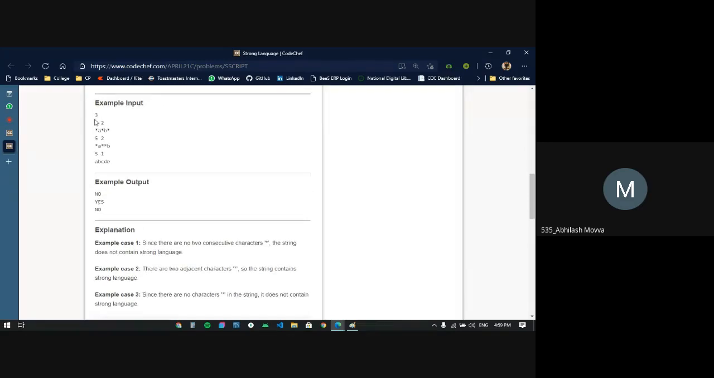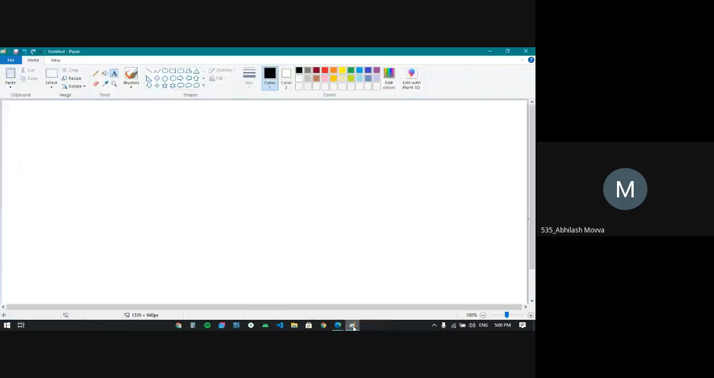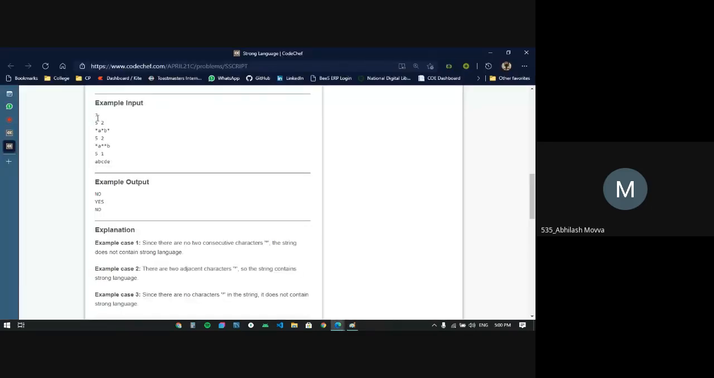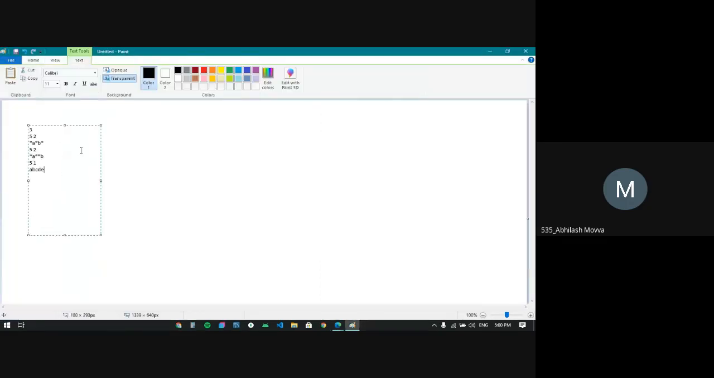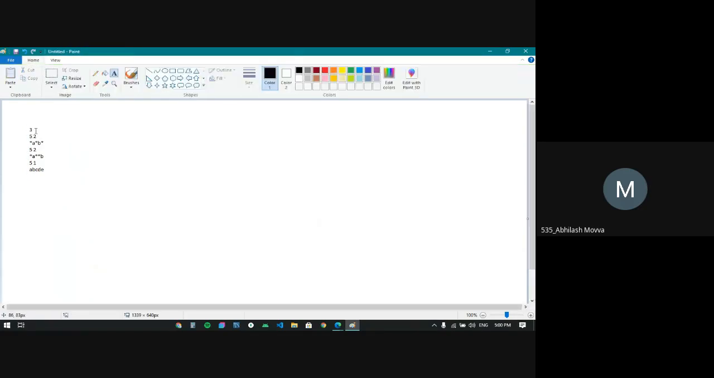So here's the sample input, and we need to achieve the sample output. It is very simple. First, I'll explain an approach, then we can understand how we can solve the problem. As you can see, these are the inputs. Here the 3 is the number of test cases. 5 is the size of the string, which is n, and the 2 is k.